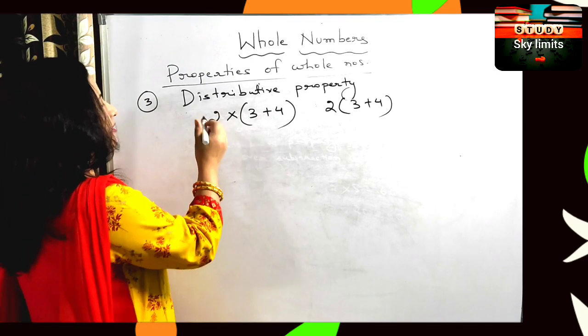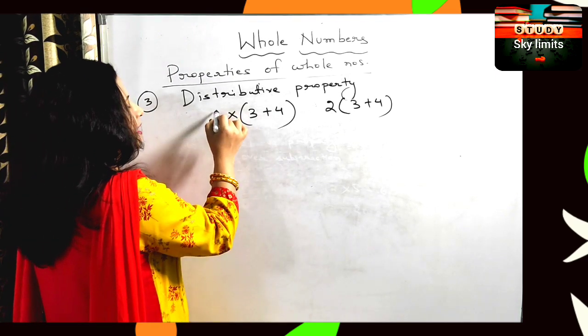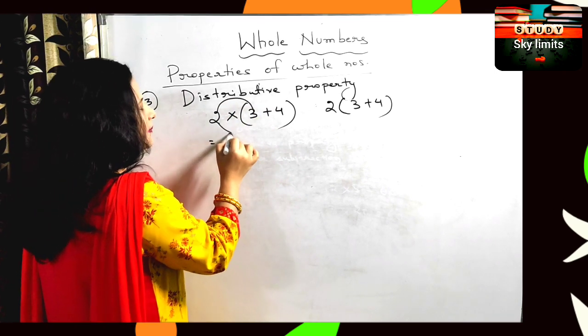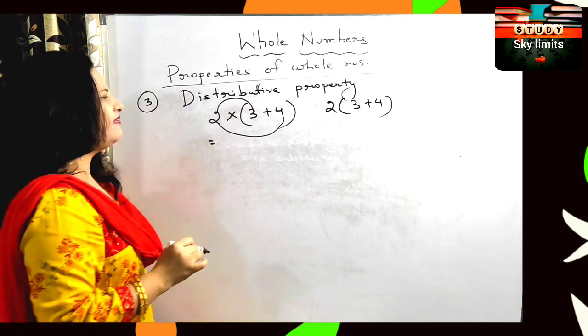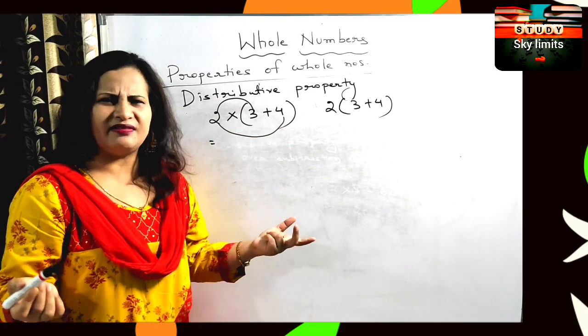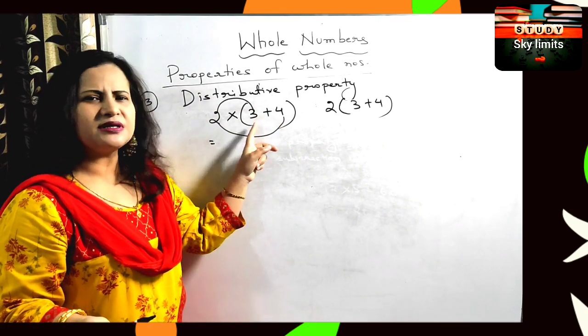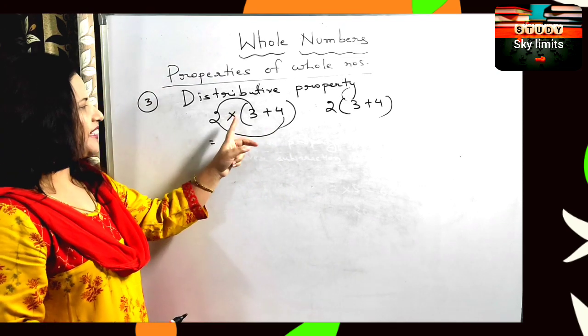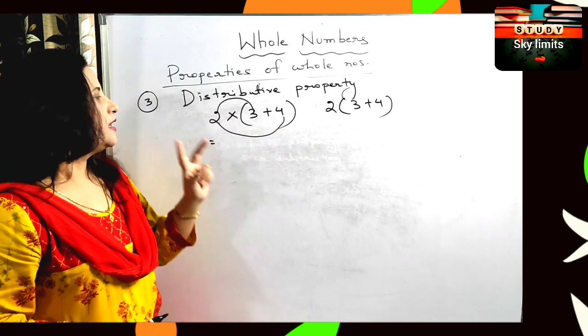So here you see there are two numbers inside which are added and one number is outside the bracket, right? So what does it mean? It means that the number which is outside the bracket is multiplied first with this, then it is multiplied with the second number. And these numbers can be 2, 3, 4, anything else. Here I have two numbers, it can be 3 numbers, 4 numbers, also you can take 5 numbers, whatever. So whatever is there inside the bracket, just understand it.